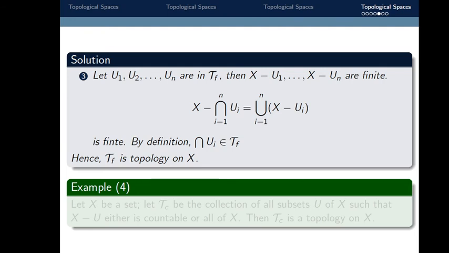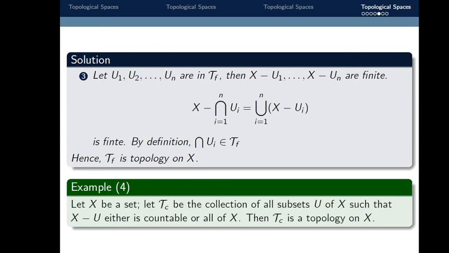So next, example number 4. Let x be a set and let tau suffix c be the collection of all subsets u of x such that x minus u is either countable or all of x.